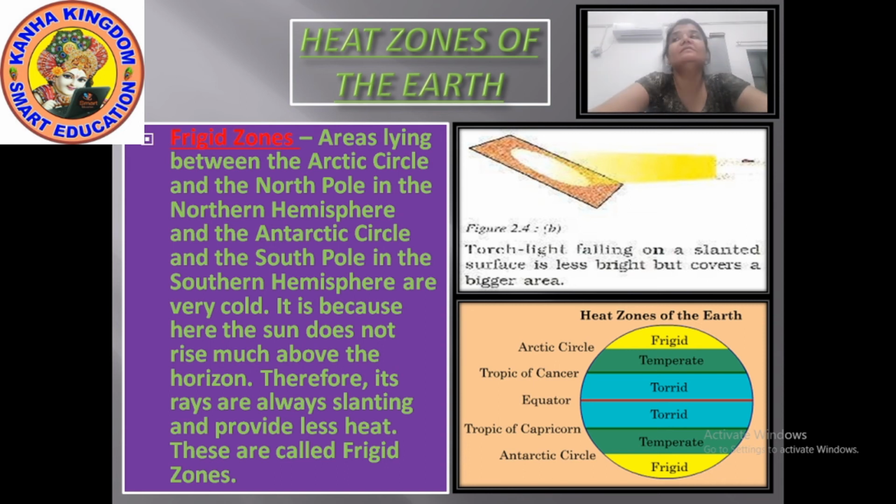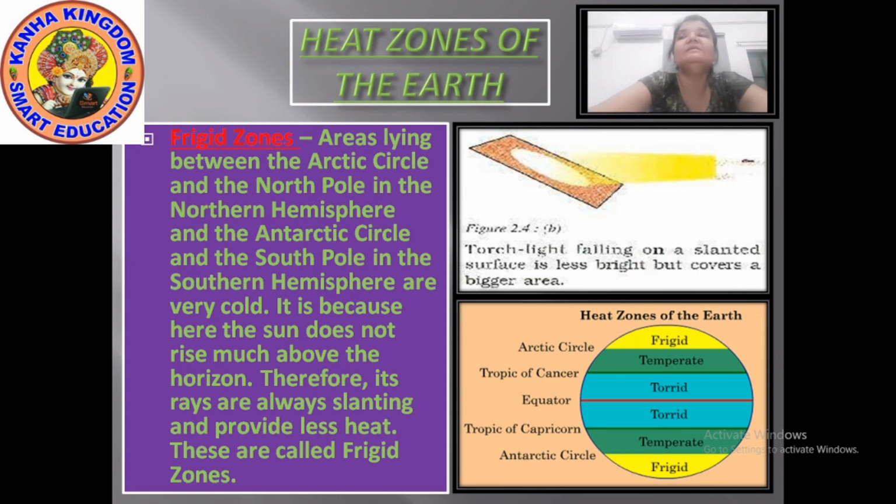So these are the three heat zones of the earth: torrid zone, temperate zone and frigid zone. Torrid zone means it receives maximum heat.